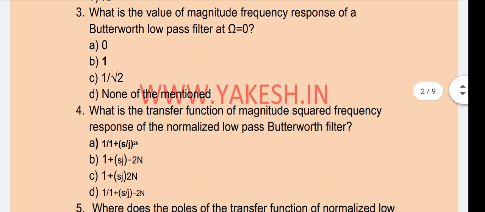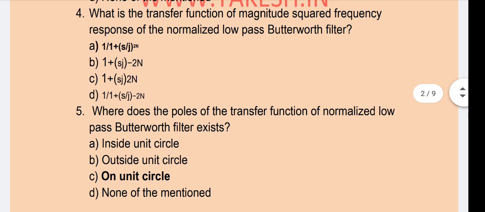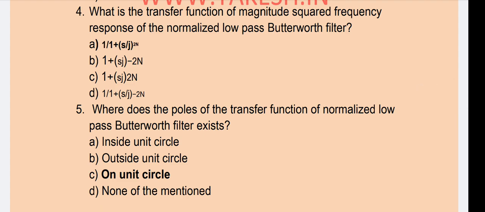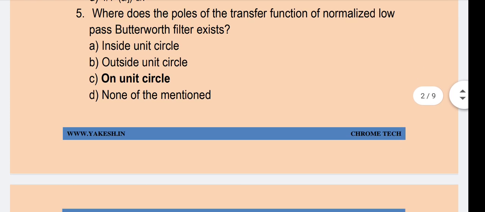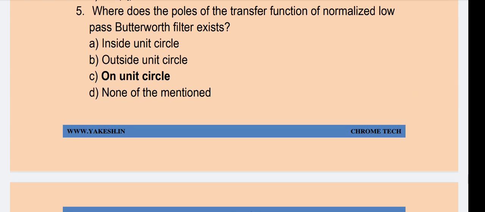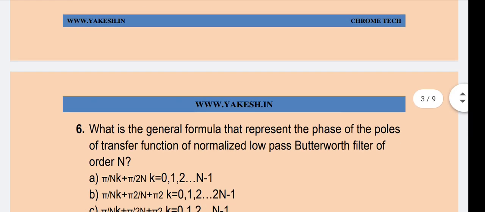What is the value of magnitude frequency response of a Butterworth low pass filter? Option B is the correct answer. What is the transfer function of magnitude squared frequency response of normalized low pass Butterworth filter? Option A. Where do the poles of the transfer function of normalized low pass Butterworth filter exist? Option C, on the unit circle.